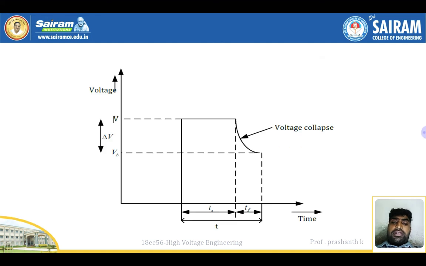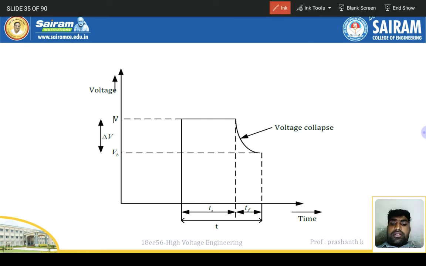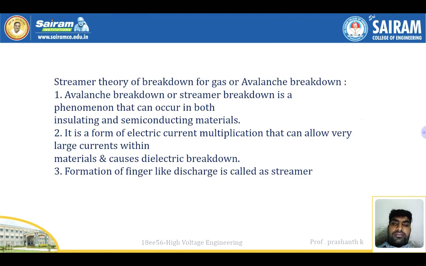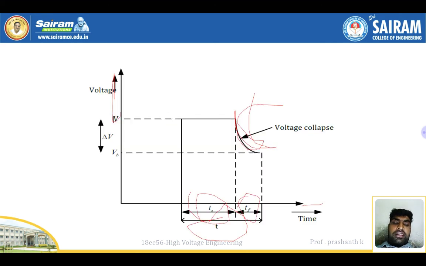So this is a diagram for TS plus TF, right? This one is TS, this one is TF, total T. So the voltage collapse is this one. This is the time taken. This is voltage, right? This is how we are going to represent this theory. Streamer breakdown, gas avalanche breakdown will be there. In the next class we'll discuss.